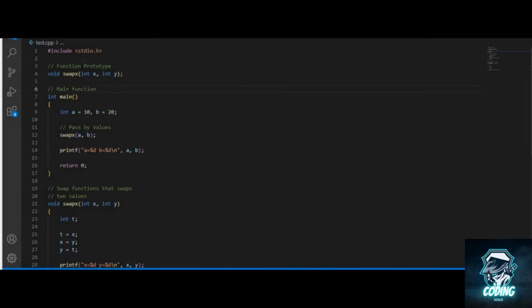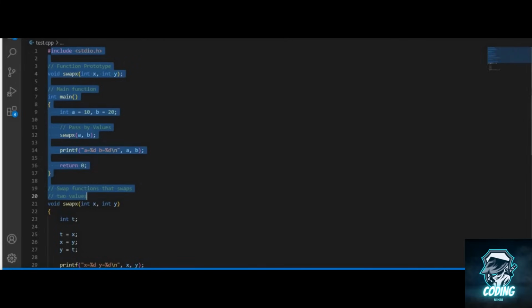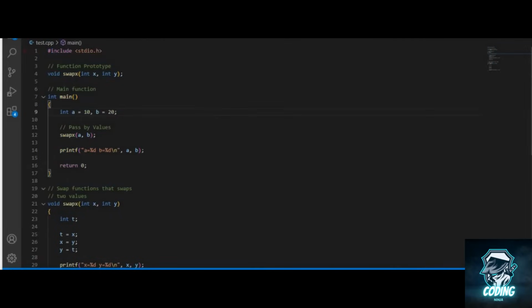So I have already coded the whole program. Let us discuss it line by line. First of all, we have our iostream. Then we have this void swap x function prototype. Now there are two ways of defining a function in C++.